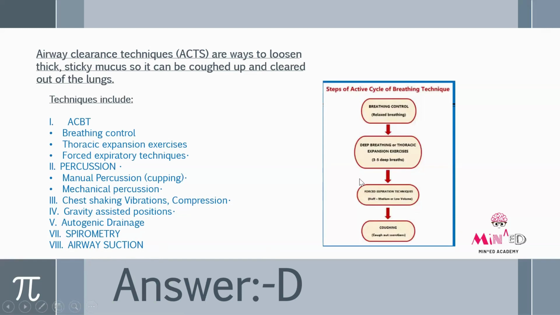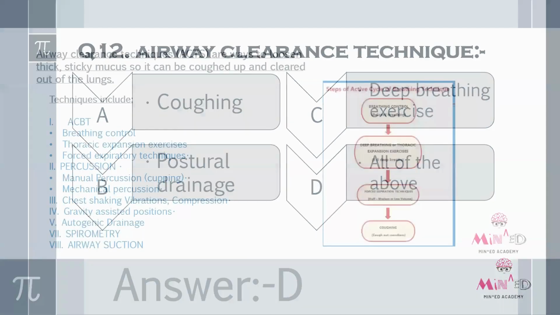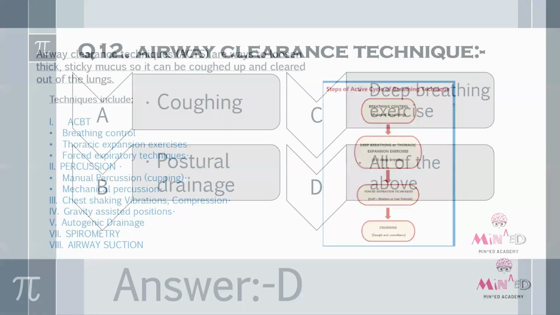Here are some steps of the active cycle of breathing technique. First is breathing control, where we have relaxed breathing. Then deep breathing or thoracic expansion exercises, that is 3 to 5 deep breaths. Then forced expiration techniques, at high, medium or low volume. Then coughing, cough out, expiration. These are the 4 steps we follow. As the question says, airway clearance technique has cupping, postural drainage, and deep breathing exercise. We can see we have all of them, so the answer will be D, all of the above.